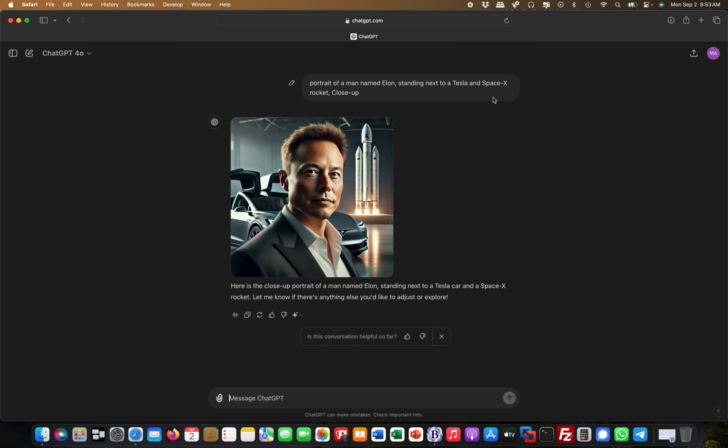When it does this, you always need to understand that the AI model cannot think. It predicts the next token. Because it has been trained on a vast amount of data, it will simply make some correlation assumptions here, and Tesla and SpaceX are undoubtedly linked to that specific person. So this works with celebrities as well, and with presidents, and a lot of different things. Then you can prompt engineer this further, so you get a really realistic image at the end of the day. And it's very difficult to stop this at the moment.